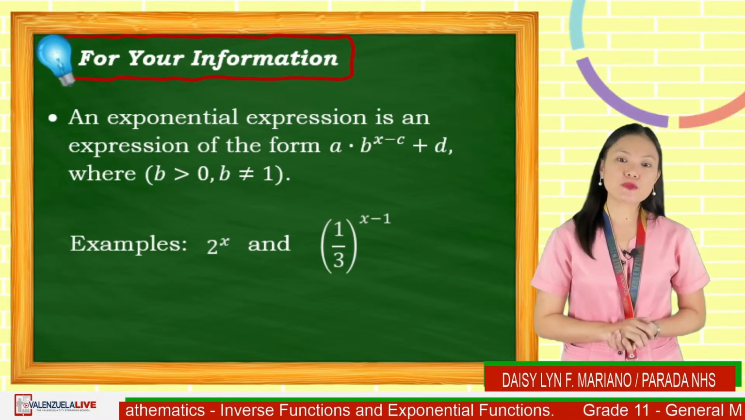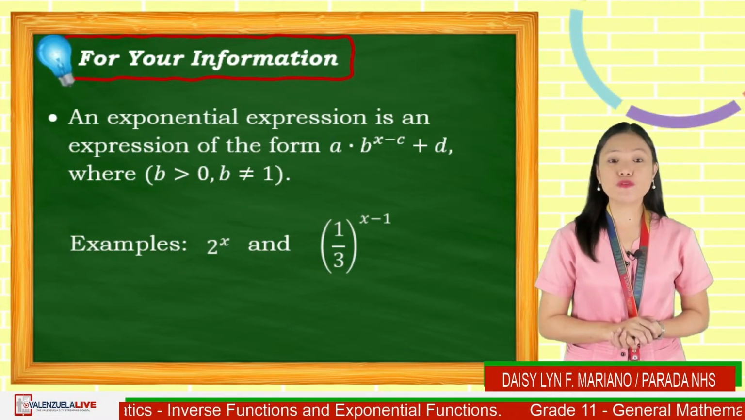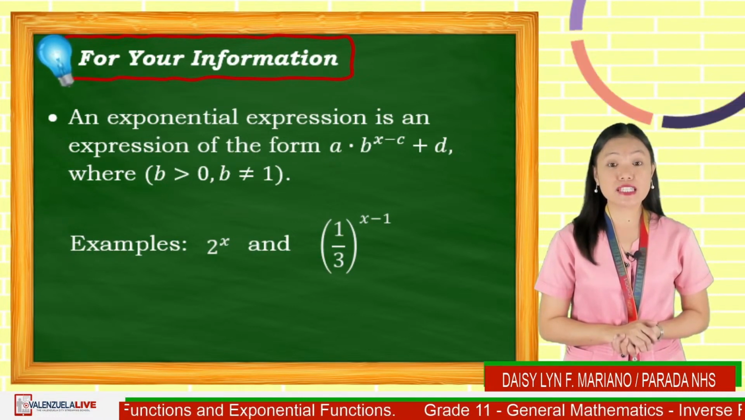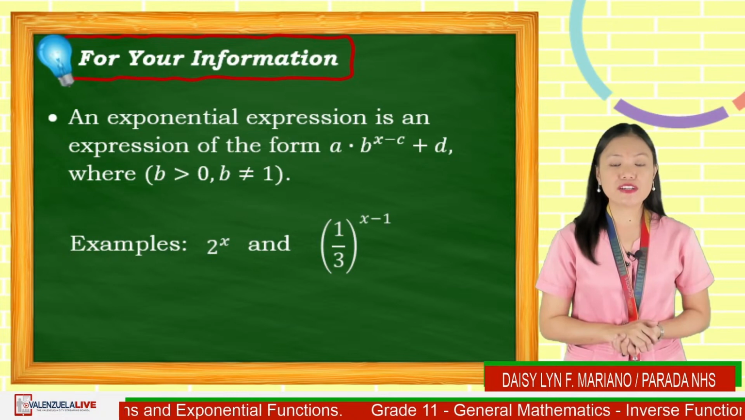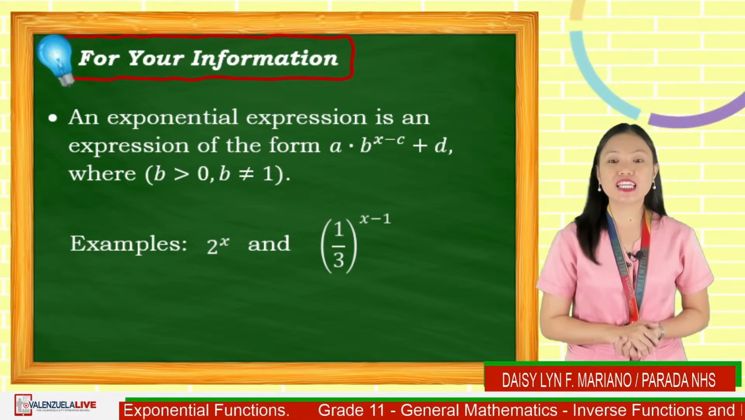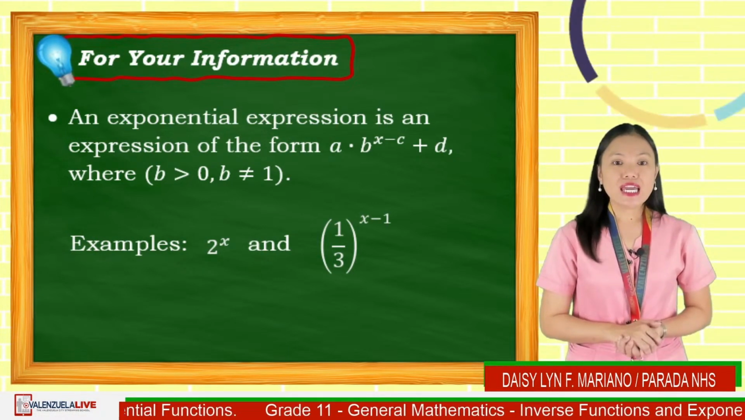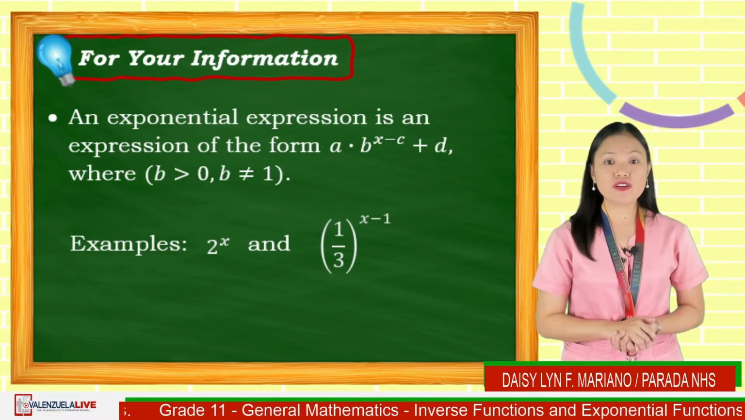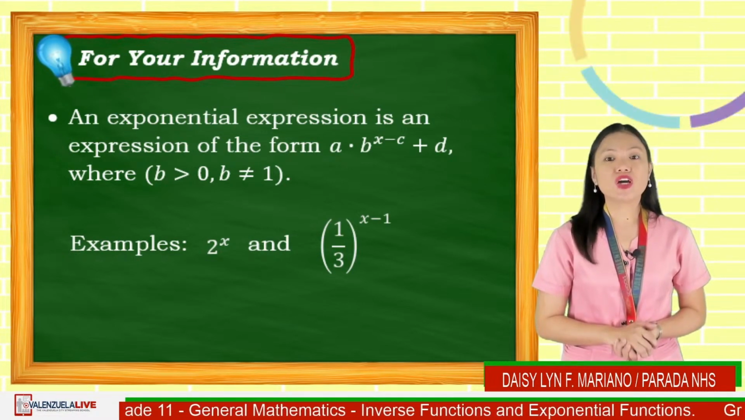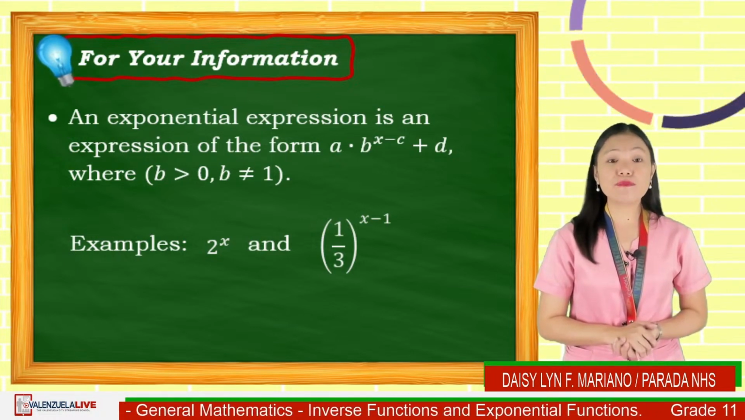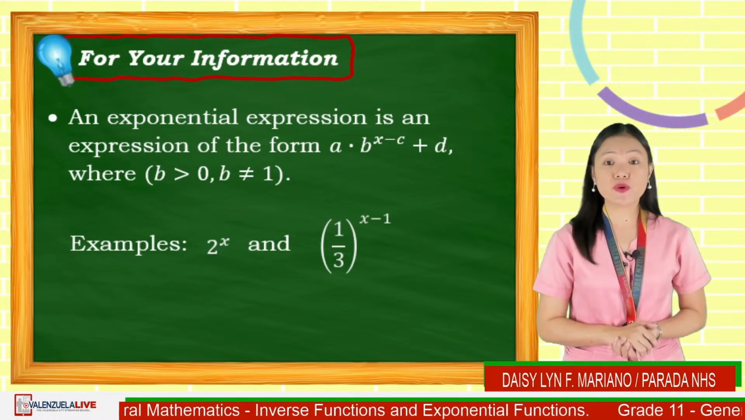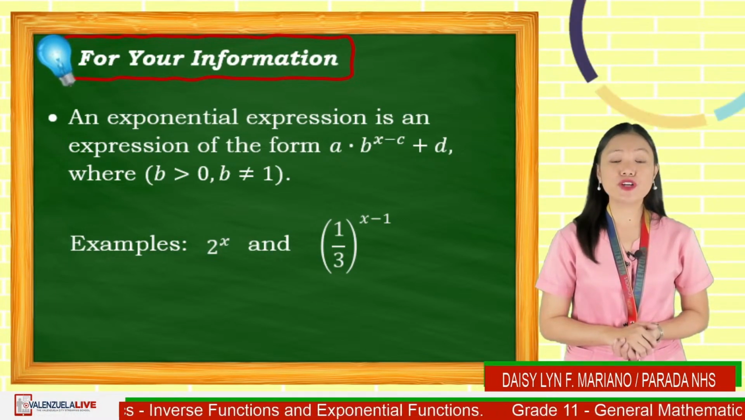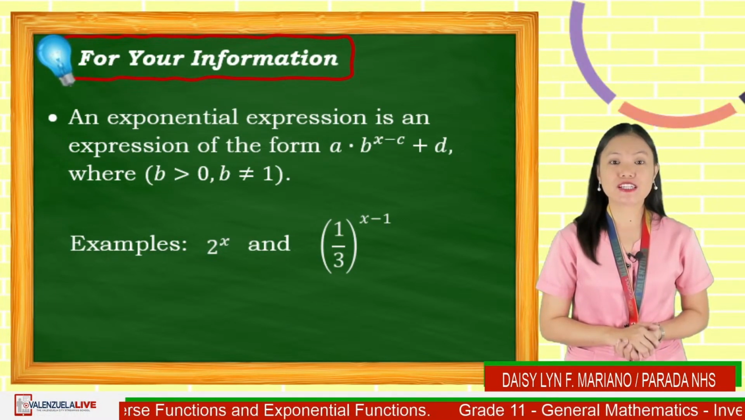An exponential expression is an expression of the form a times b raised to x minus c plus d, where b is greater than 0 and b is not equal to 1. Examples are 2 raised to x, quantity 1 over 3 raised to x minus 1. 2 and 1 over 3 are bases and are greater than 0 but not equal to 1. Also, exponents are of the form x minus c.